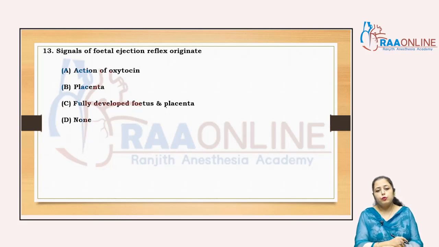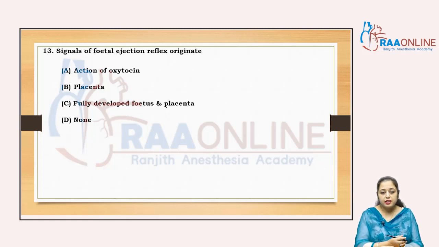Even if the fetus does not want to come out after the completion of the gestation period, then we will not induce a normal labor pain, right? Sometimes the fetus enjoys the intrauterine life, and does not want to get outside of the mother's womb, and does not produce even fetal ejection reflex signals, right?